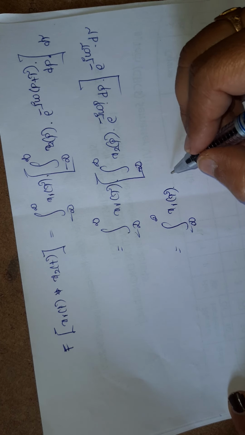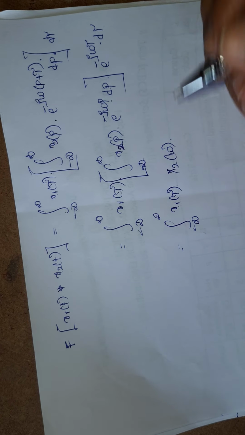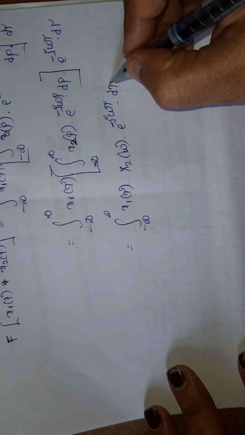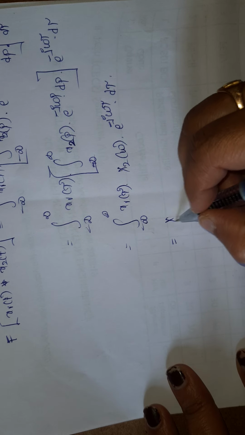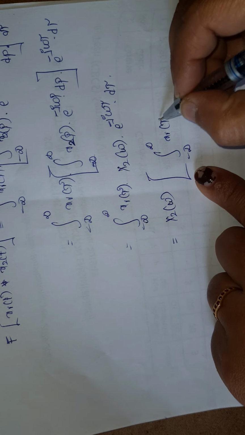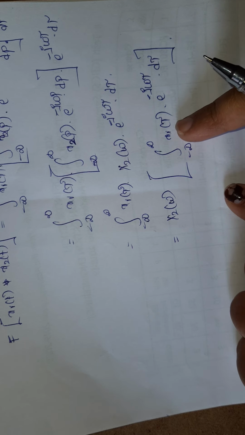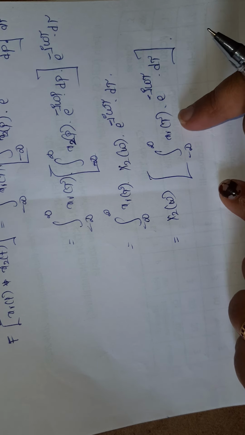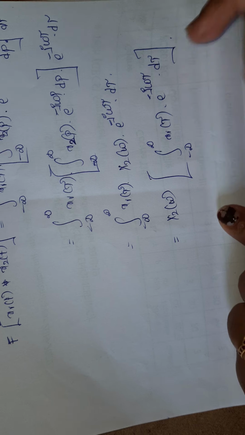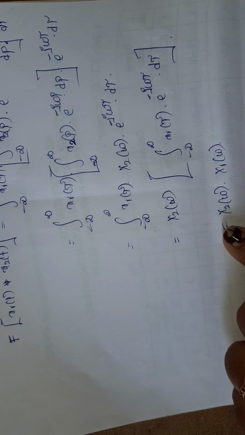Okay, so directly I am writing it as x2 of omega because we are having the suffix 2 here. So x2 of omega into e power minus j omega tau d tau, and here again, this is x2 of omega and integration from minus infinity to infinity of x1 of tau e power minus j omega tau d tau. Okay, we can change the variable tau to small t: x1 of t into e power minus j omega t dt. This is nothing but the Fourier transform. So x2 of omega into x1 of omega.